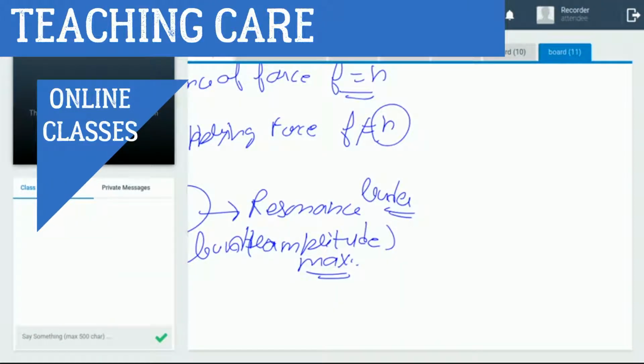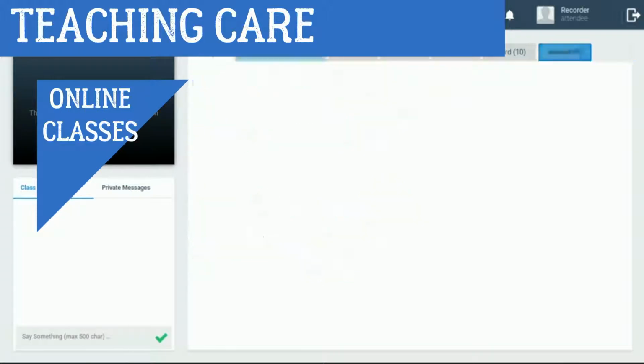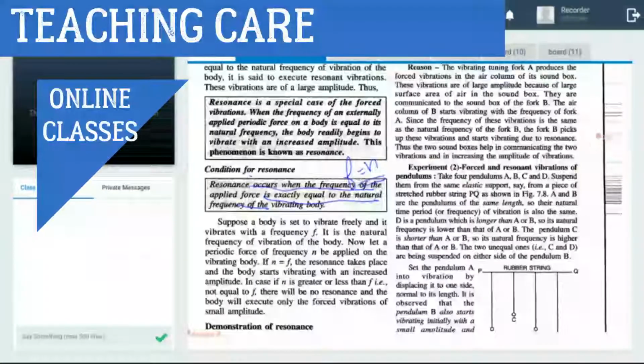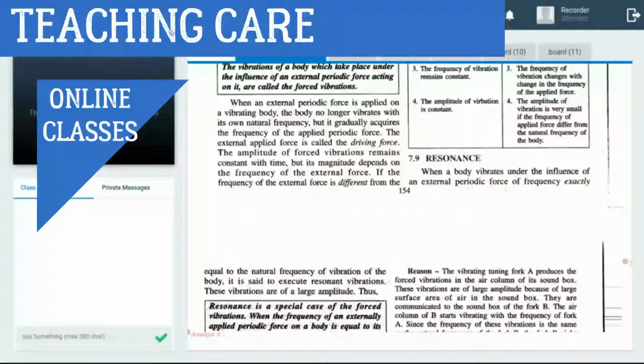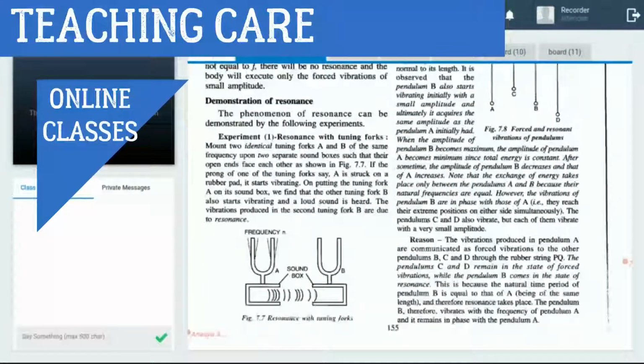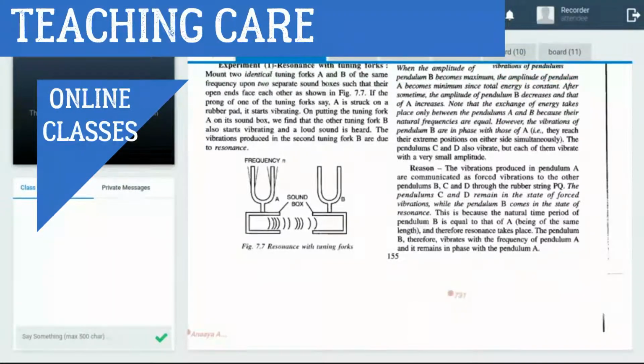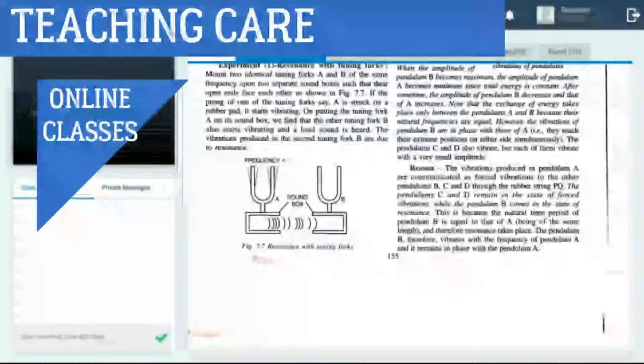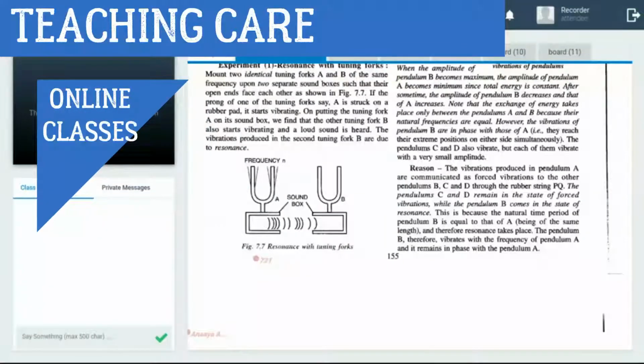Now, we have some experiments and diagrams related to how we get this term resonance. Look at the first experiment, this one, figure 7.7. Look at this diagram, very important.